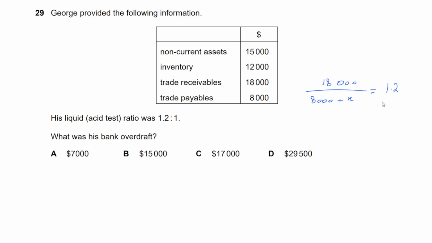And now we just need to find x, right? So 18,000 equals 1.2 times 8,000 plus x.